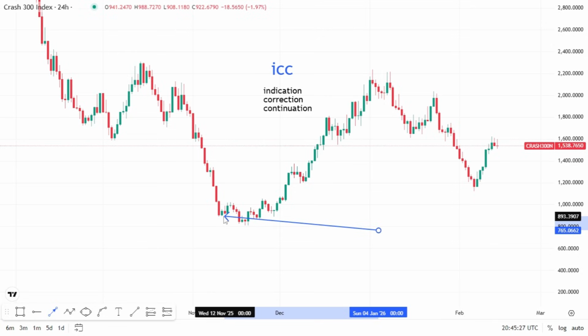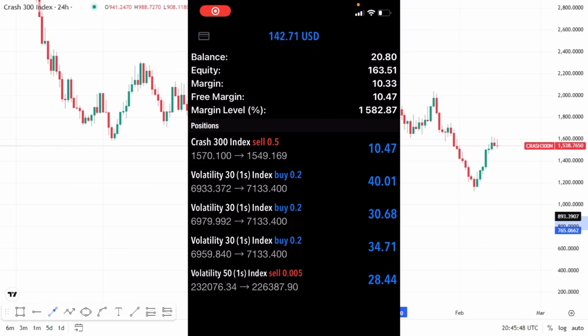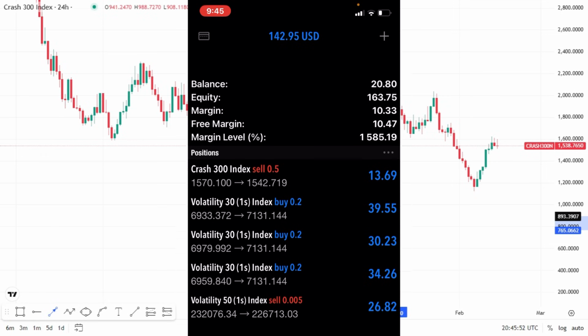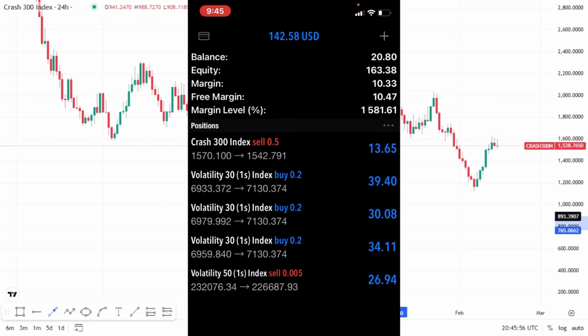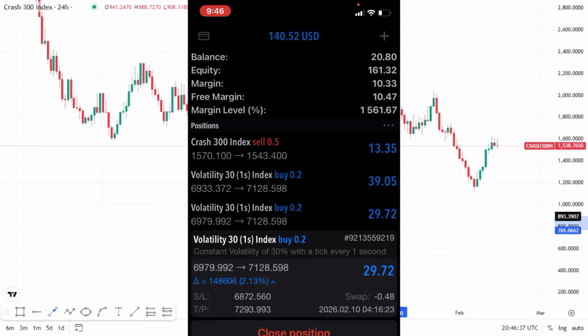I have as low as $20. I started with as low as $22. Even till now, I have an account that is on $20. I'm going to show you now. As you can see, this account is on $20 and I'm currently making $142. So you see, that is what ICC can do for you. So this account is as low as $20.